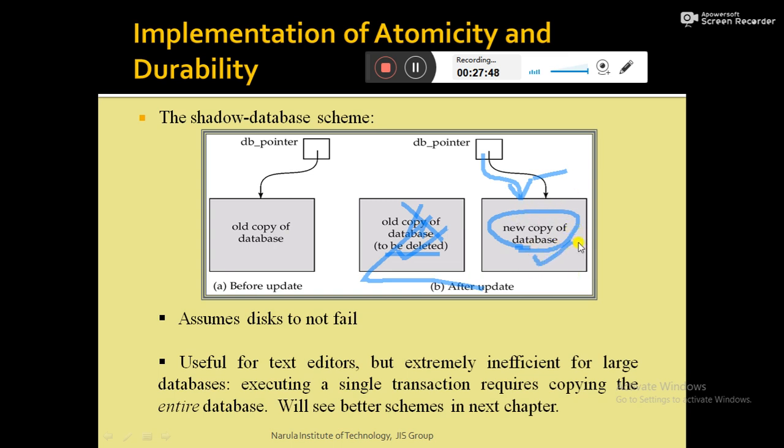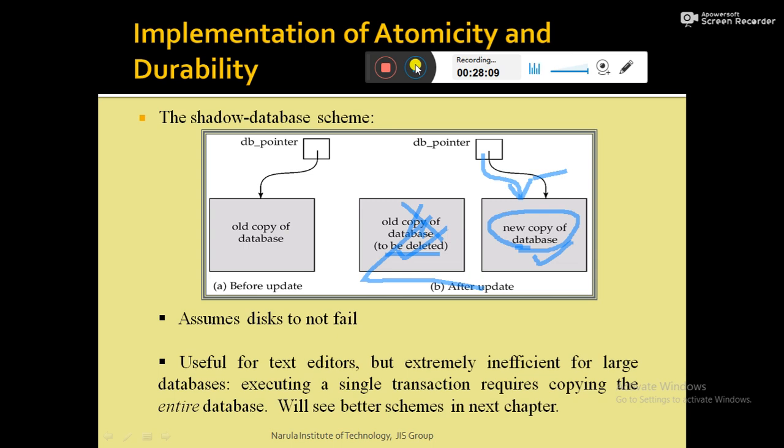And if we delete the new copy and the old copy was intact, with no modification done on the old copy, then when we start our transaction again it will read the old copy of the database, as if the transaction had never executed.